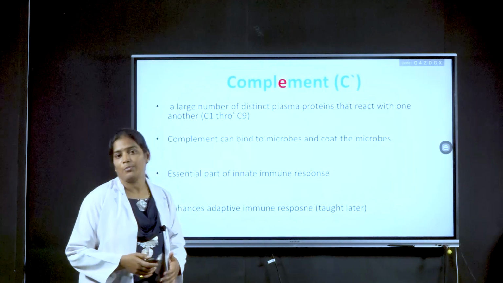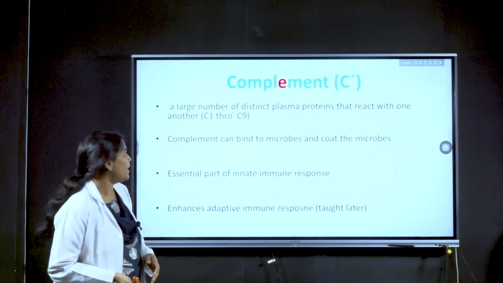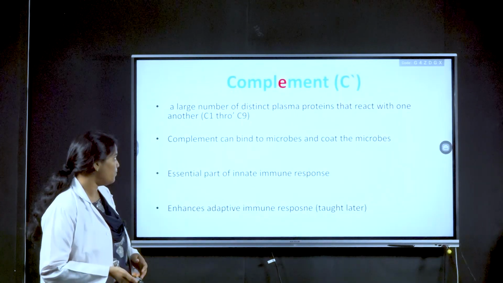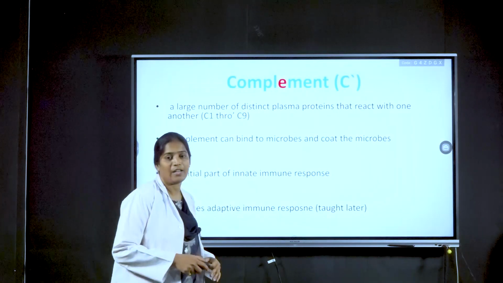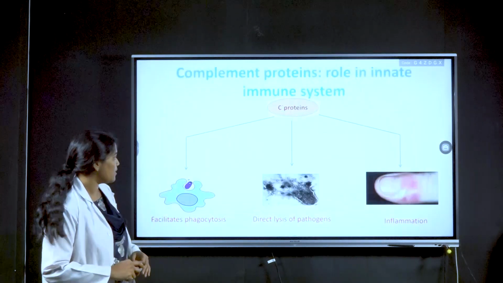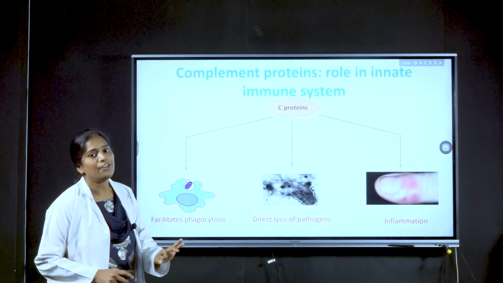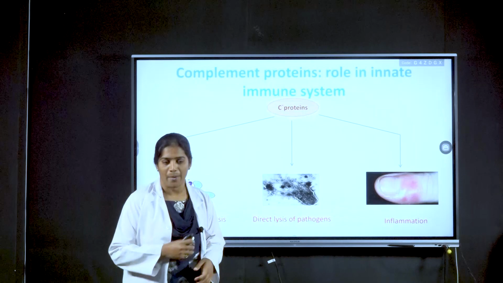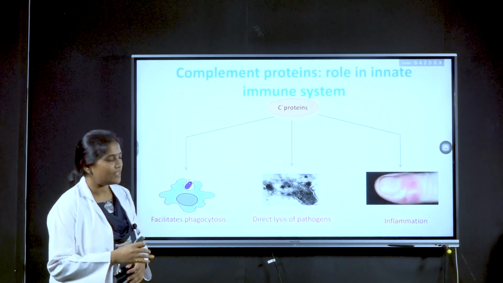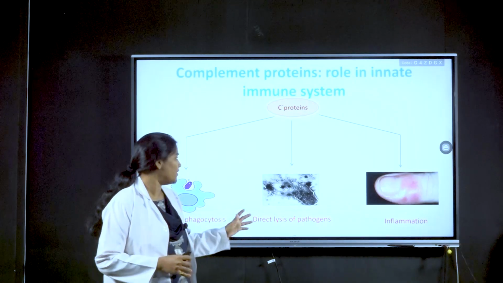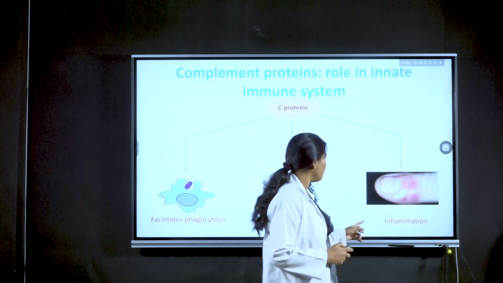These are usually plasma proteins or transmembrane proteins that bind to microbes and coat them. They are an essential part of the innate immune response and also enhance the adaptive immune system. Complement proteins facilitate phagocytosis by coating microorganisms, a process called opsonization, can directly lyse pathogens, and also play a role in inflammatory reactions.